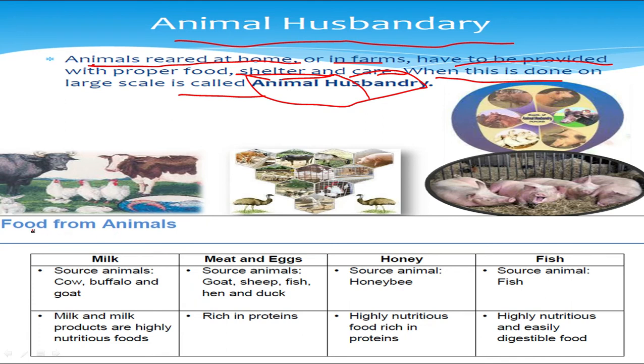Animals provide different kinds of food, like milk, meat, egg, honey and fish. You can see a table here which shows the different animal food items obtained from different animals. If we are talking about meat and egg, the main source is goat, sheep, fish or hen or duck, and this is rich in proteins. Fish is the main source of nutritious and easily digestible food. And milk and other milk products are mainly obtained from cow, buffalo, and goat. That's why rearing of animals is also very important, and it is called animal husbandry.